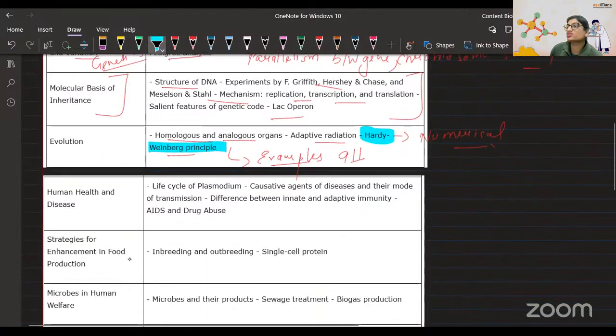Okay, next is human health and disease. So from that, the life cycle of Plasmodium is very important. For the life cycle, you have to draw the diagram, children, because there is a diagram you remember in the life cycle of Plasmodium, and otherwise also they say that the life cycle is digenetic.